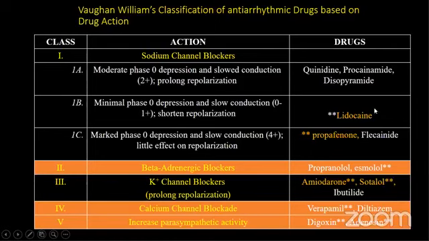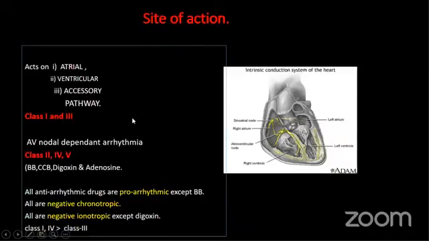Lignocaine is a very common medication, usually used for other purposes as a local anesthetic. Procainamide and quinidine are not available in our market. Propranolol and esmolol are available. All the calcium channel blockers are also available. And digoxin is still very commonly used, especially in patients with mitral stenosis. What are the sites of action?